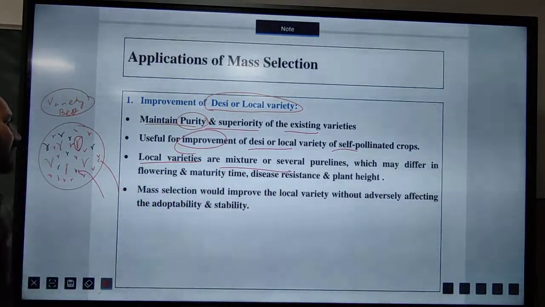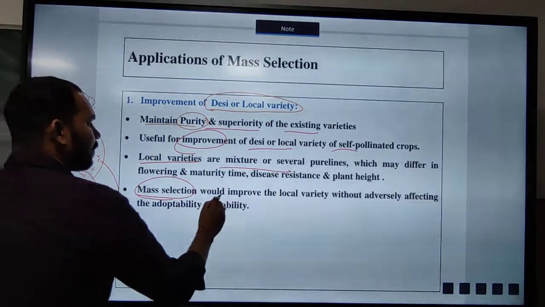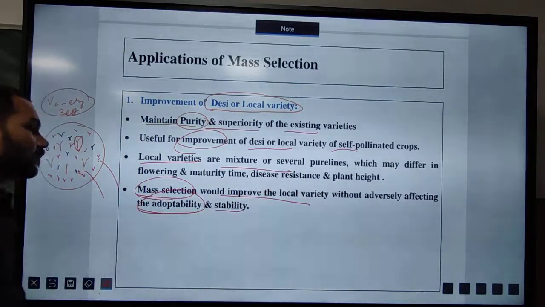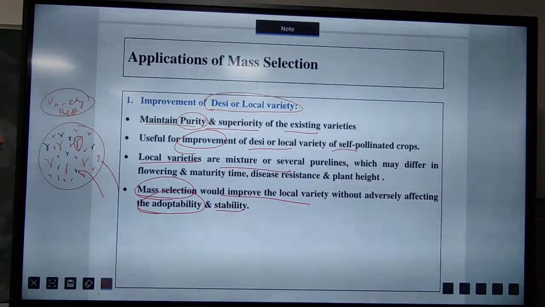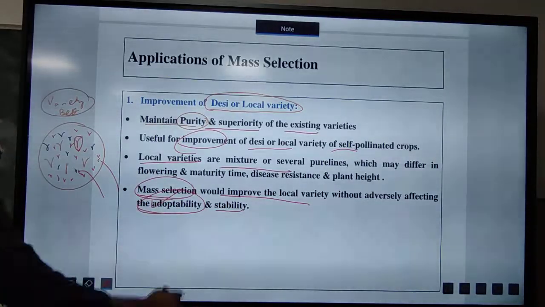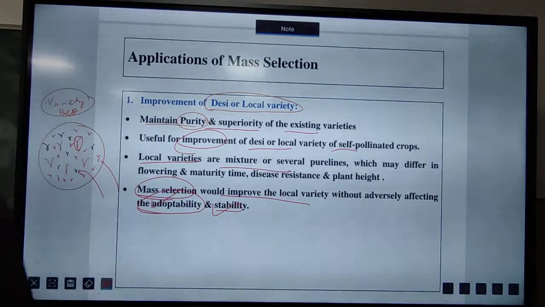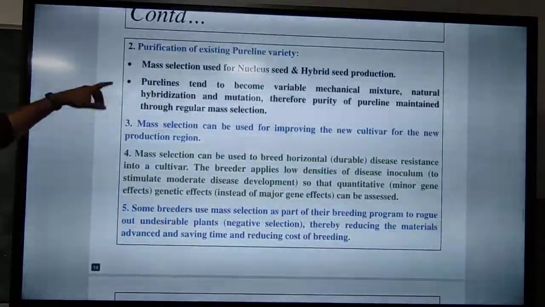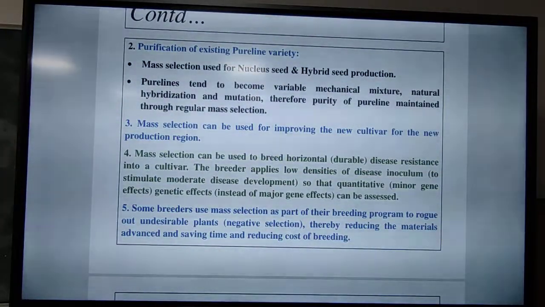This is the same thing. Mass selection is also used to improve the local variety without adversely affecting the inherent adaptability. That means, as they are heterogeneous in nature, more adaptability is there, as well as more stability. So this is the thing. In the next, we will see. You can just read it.